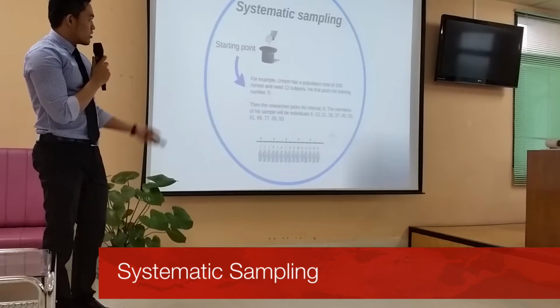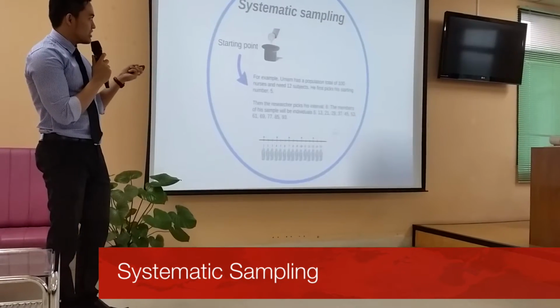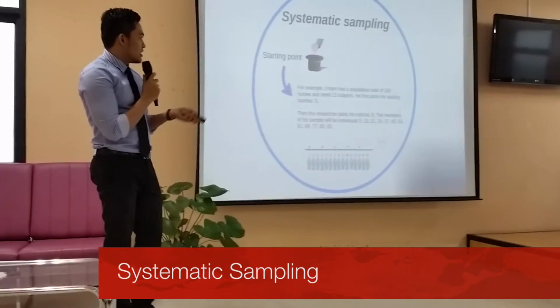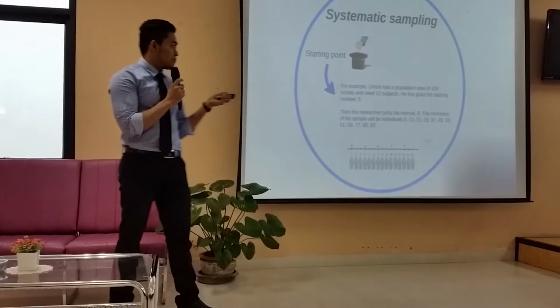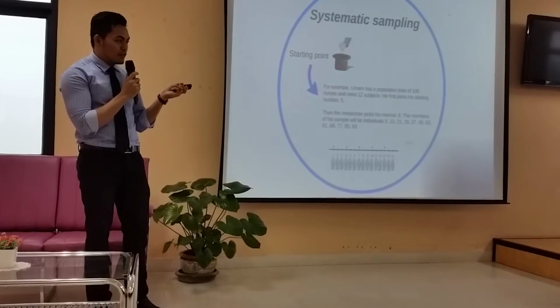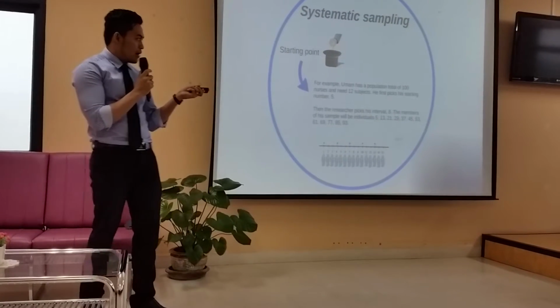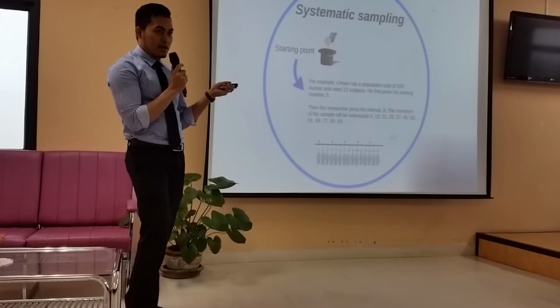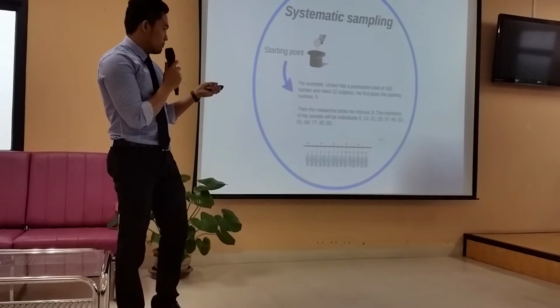And then the third one, we talk about systematic sampling. Some people say systematic random sampling. For systematic sampling, actually, the first step is simple random sampling. After they use simple random sampling, then they jump in a systematic way, like an arithmetic progression. So here, I give you the example.